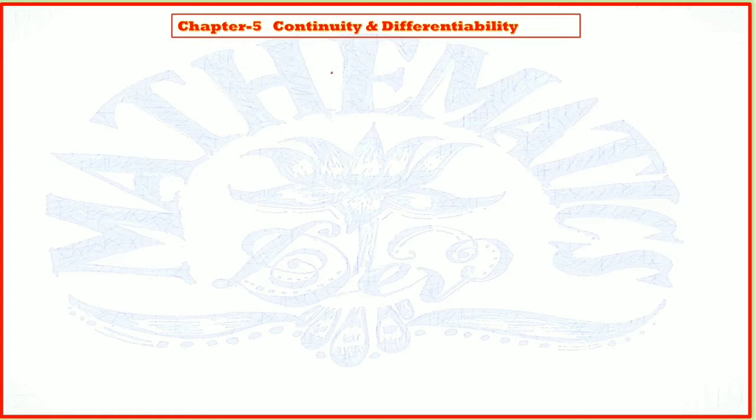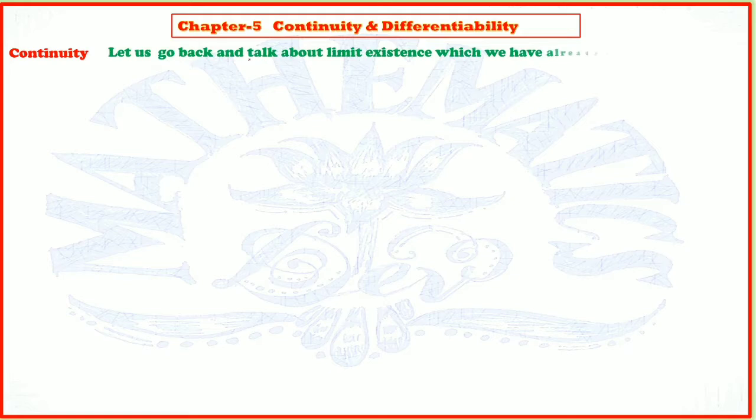So here we start. First thing we'll take is continuity, and you need to understand what continuity is. Continuity is an expanded form of limits, which you have already studied in 11th standard. So we go back and talk about limit existence, which we studied in 11th standard, chapter number 11 especially.